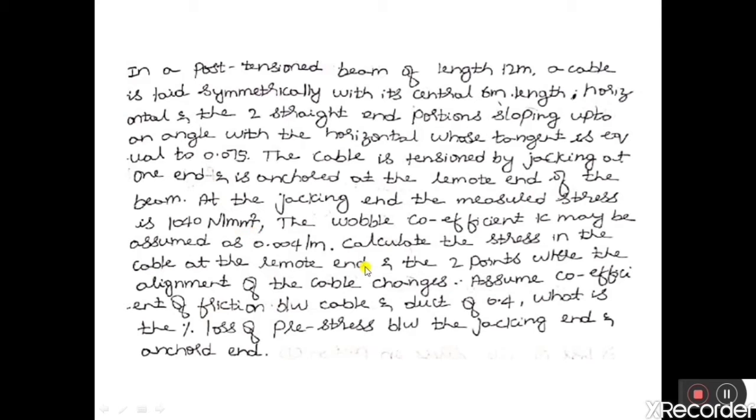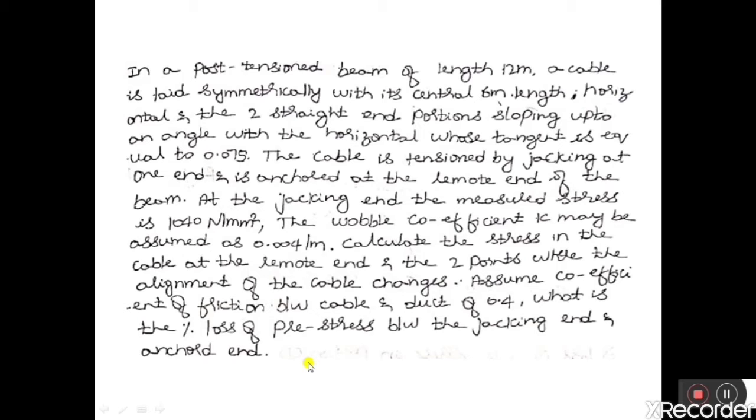The wobble coefficient K may be assumed as 0.004 per meter. Calculate the stress in the cable at the remote end and at the 2 points where the alignment of the cable changes. Assume the coefficient of friction between cable and duct as 0.4. Then, what is the percentage loss of prestress between the jacking end and the anchored end?